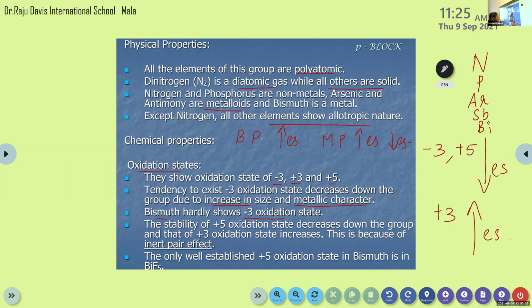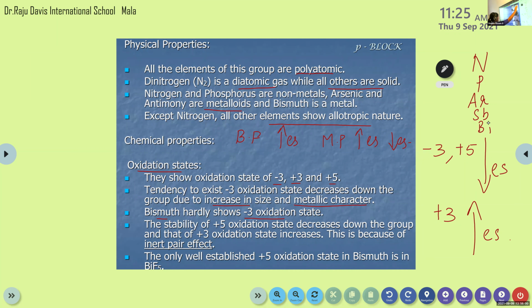Okay. Then in the case of +3 oxidation state, the tendency to exist in +3 oxidation state increases when we are moving down the group. The reason is the inert pair effect. The s orbitals do not get involved in chemical bonding. So there will be more tendency to exist in +3 oxidation state when we are moving down the group. Clear?